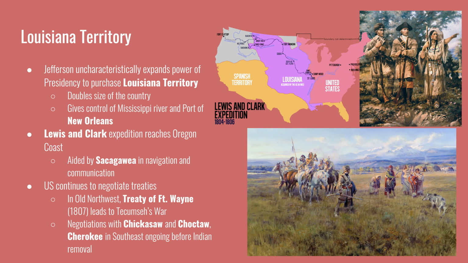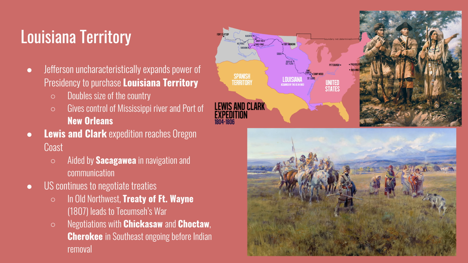When his diplomats made the offer to Napoleon, Napoleon countered back and said he would sell the entirety of the Louisiana Territory for $15 million, only $5 million more than what the U.S. was offering for New Orleans and the surrounding territory. This was a great deal, and they took it immediately without conferring with Jefferson to see if it was okay. By virtue of purchasing the territory through this treaty power, Jefferson expanded the power of the presidency, which was uncharacteristic for a Democratic Republican like he was.